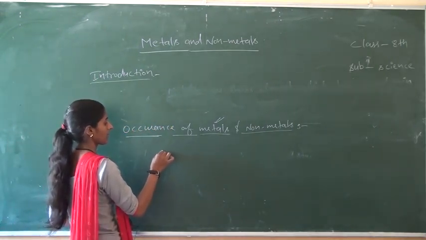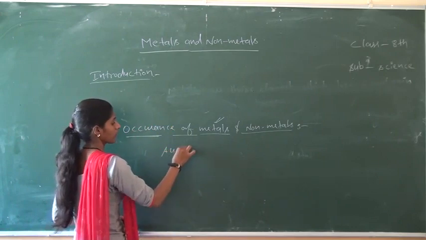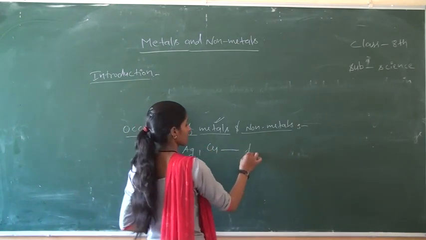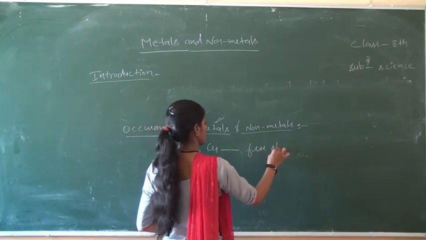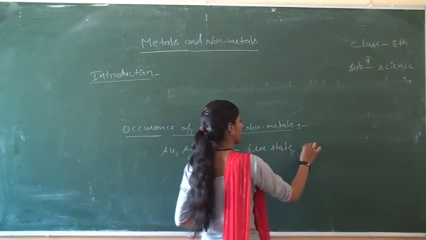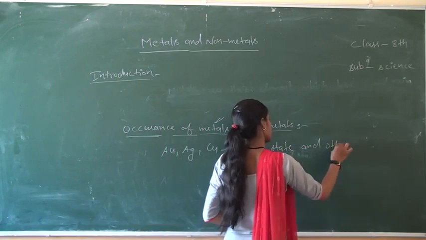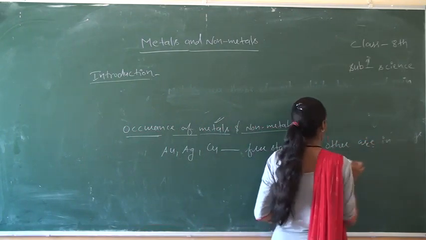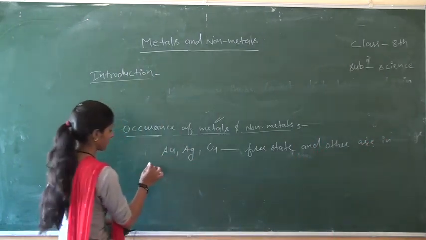For example, gold, silver, copper exist in free state, and others are in combined state.